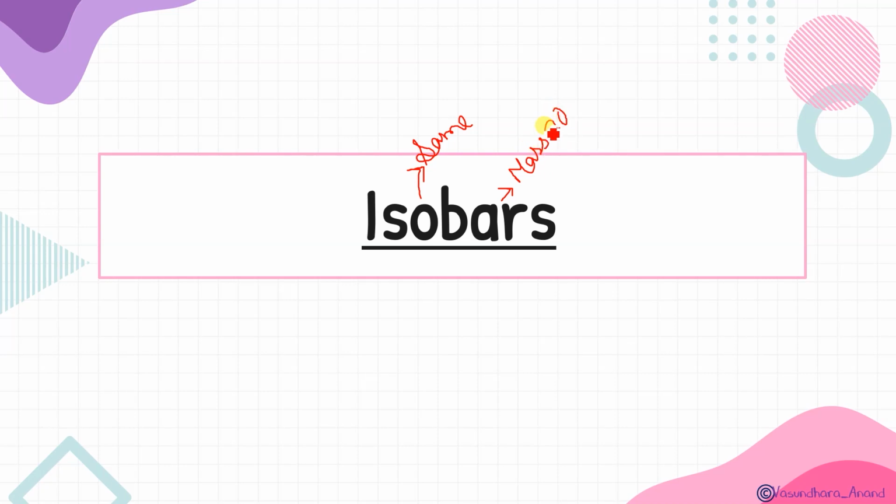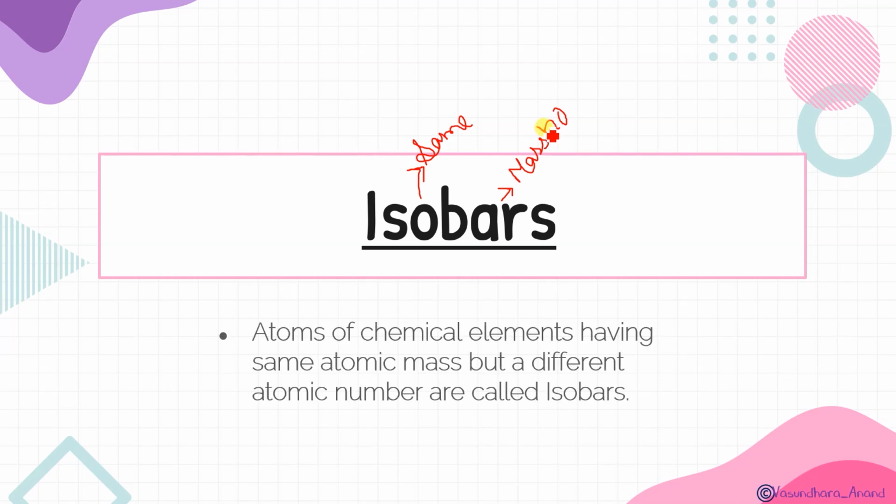So here it is: atoms of chemical elements having the same atomic mass but a different atomic number are called isobars. Yes, and that will be called isobars.